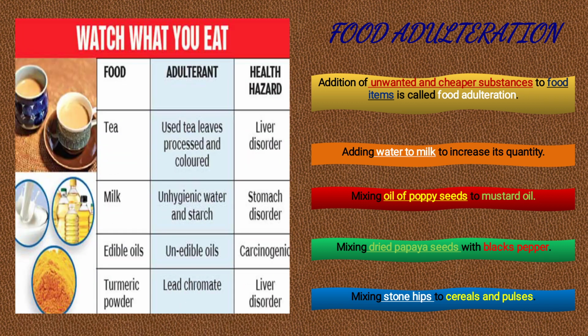Some more: tea is there. In the tea, used tea leaves and color are added. It will cause disease, liver disorder. Milk, unhygienic water, as we saw in previous points. Okay, edible oil, inedible oil will be there, the disease will occur. Turmeric, lead chromate will be there, which will cause liver disorder. So these are the various food adulterants.